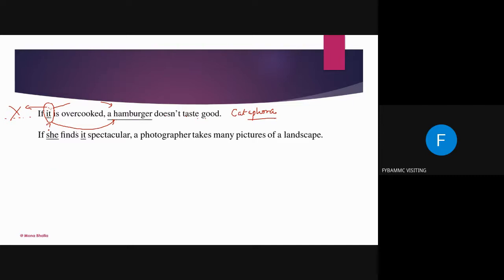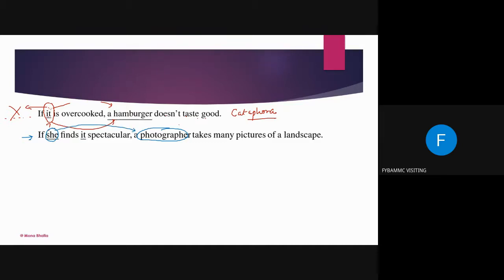No. According to this sentence, it is a photographer. I know "she" is for a girl, you also know "she" is always for a girl. But according to this sentence, if she finds it spectacular, a photographer, that means "she" is meant for the photographer.